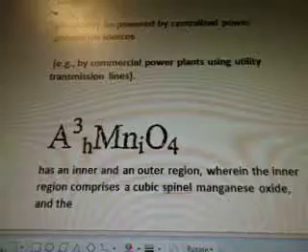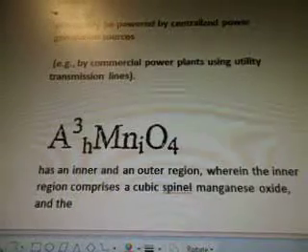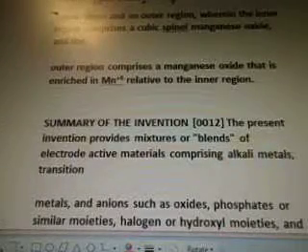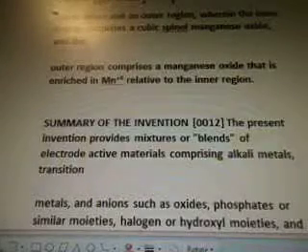So A3HMNiO4, they're all in different spots. Has an inner and outer region, wherein the inner region comprises a cubic spinel manganese oxide. The outer region comprises a manganese oxide that is enriched in Mn+4 relative to the inner region. Summary of the invention.